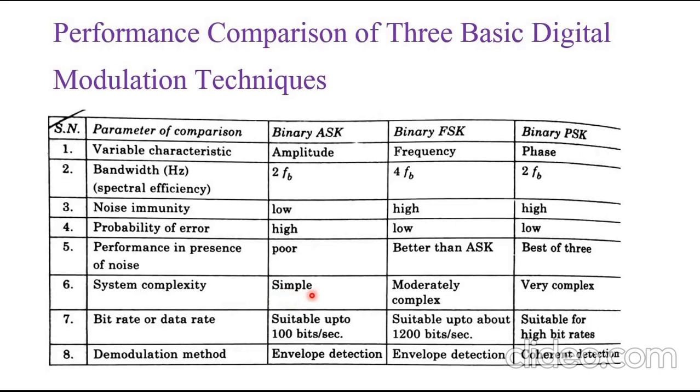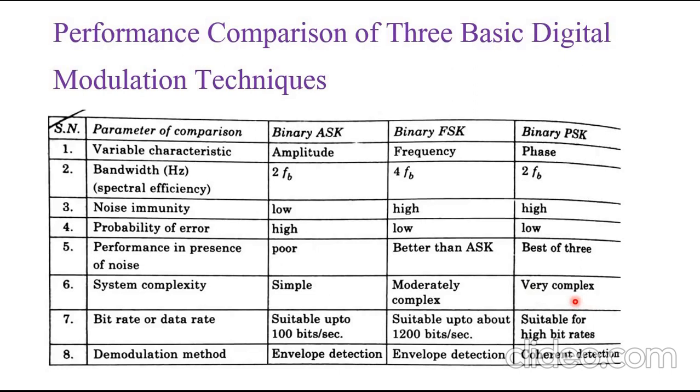Binary frequency shift keying, BFSK, is moderately complex. But binary PSK is very complex, because its transmitter and receiver part, especially the receiver part of BPSK, is very complex. So binary ASK has simple system complexity, binary FSK is moderately complex, and binary PSK is very complex.